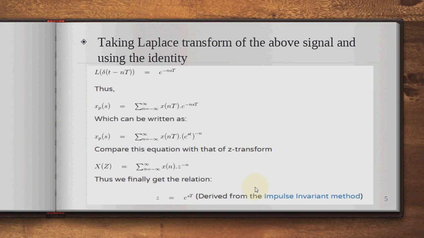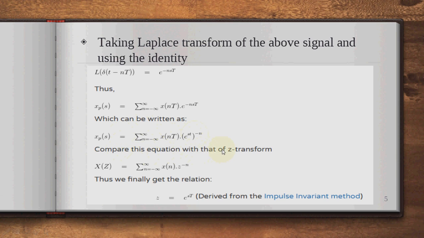Taking the Laplace transform of the above equation and using the identity, the Laplace transform of delta(t minus nT) is equal to e^(minus nTs). Thus X_p(s) = summation n = minus infinity to infinity of x(nT) e^(minus nTs), because the transform of delta(t minus nT) is nothing but e^(minus nTs). So we can write this equation as X_p(s) = summation n = minus infinity to infinity of x(nT) (e^(sT))^(minus n). So we brought the minus n term outside the bracket.